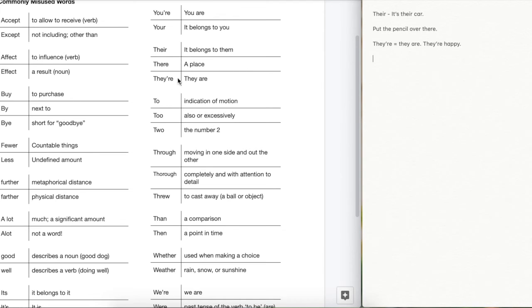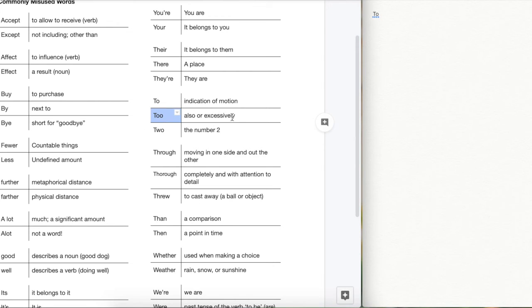Okay. Let's take a look at to, too, and two. These are probably also ones that are review for many people. To is an indication of motion. So you might send a letter to a friend, you might go to the store. The part of speech is, of course, a preposition. It's telling something where something is in space or time. Okay, I would like to go to the future.